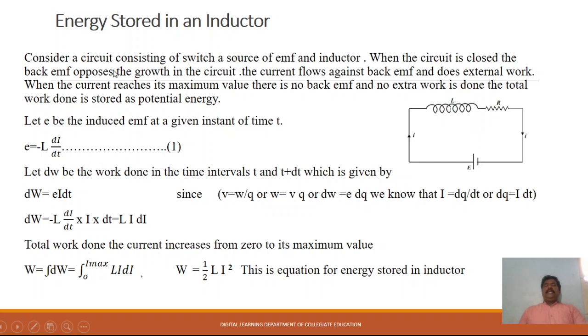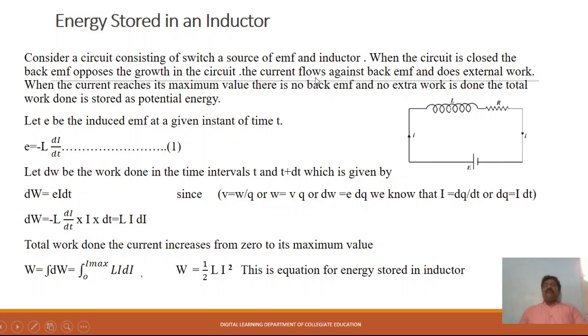So let us consider a circuit consisting of a switch, a source of EMF E, an inductor L, and also a resistor R. When the circuit is closed, the back EMF opposes the growth of current in the circuit.